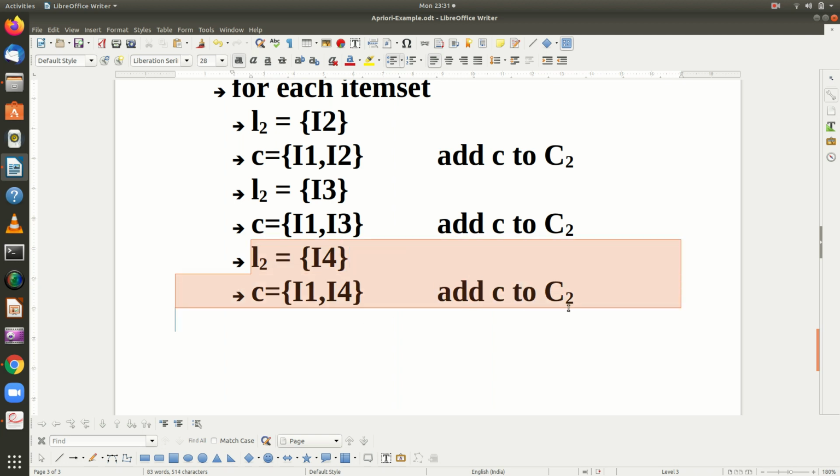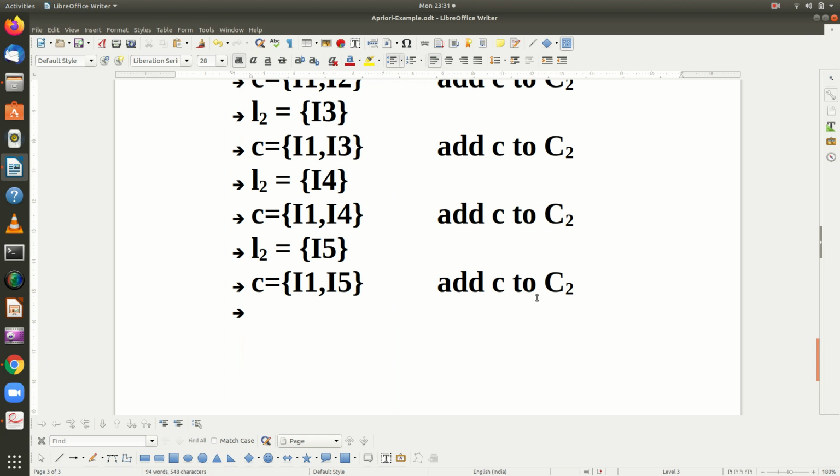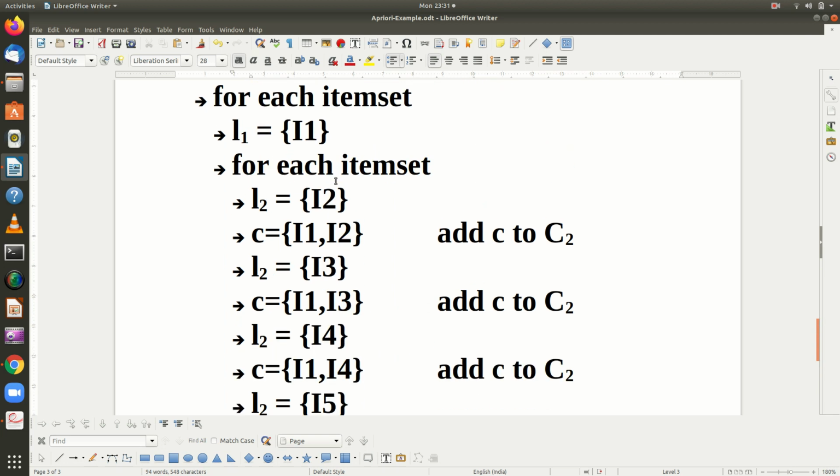Now again, I5 will be taken, and both I1 and I5 are frequent, so it will be added to C2. This is how this for loop will be completed.